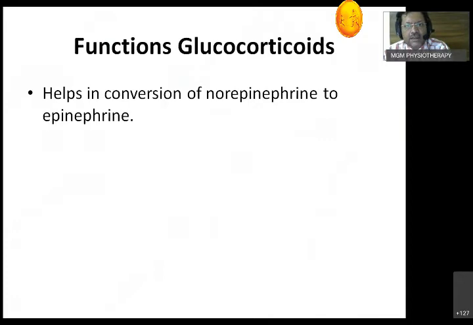Now another function, and this is the most important function. I said initially that glucocorticoids and epinephrine have a hand-in-hand function. These sinusoids, coming from the capillaries of the zona glomerulosa, now go into the sinusoids of the fasciculata, then the reticularis, and later this blood will go into the medulla.